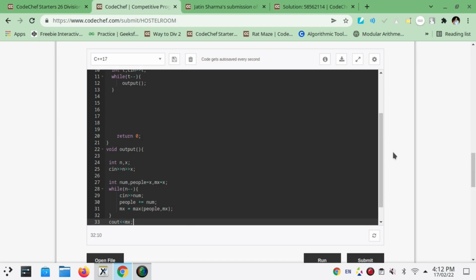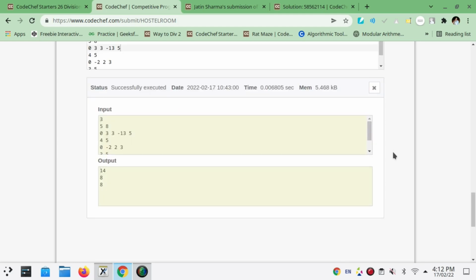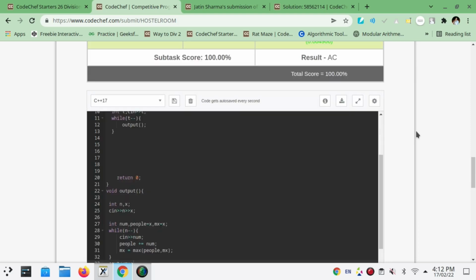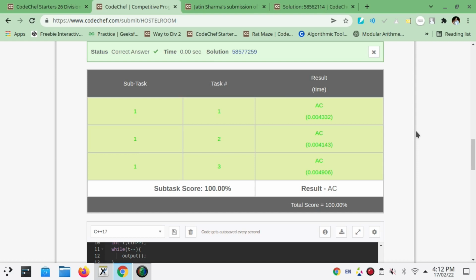Now we are trying to run this code. It gives us the correct output, and let's try to submit this problem. Currently running test case 2. I hope it will work. And it shows correct answer. Yes guys, again we have submitted the second problem.